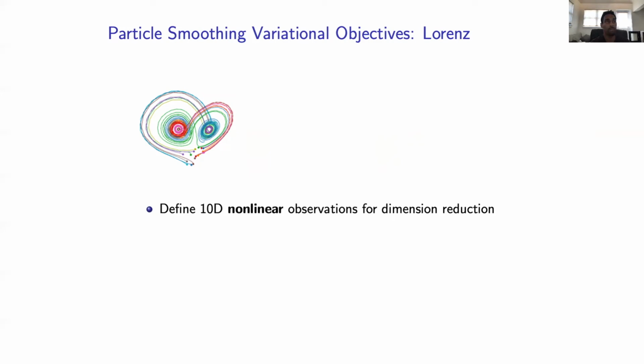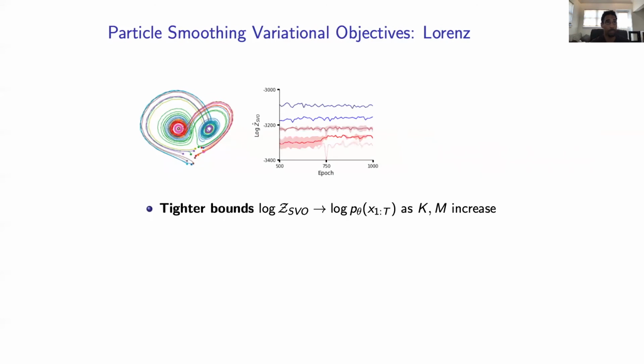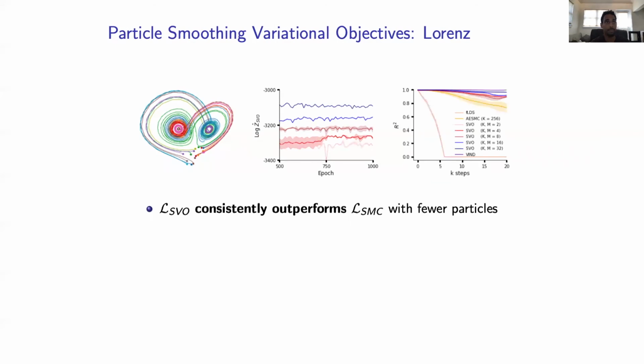So the leftmost plot shows the smooth inferred trajectories. The center plot shows the ELBO value as the number of particles and subparticles increase, and we get tighter bounds as both K and M increase. The right plot shows the k-step R squared value, and our objective, SVO, is consistently outperforming filtering variational objectives with a smaller number of particles.